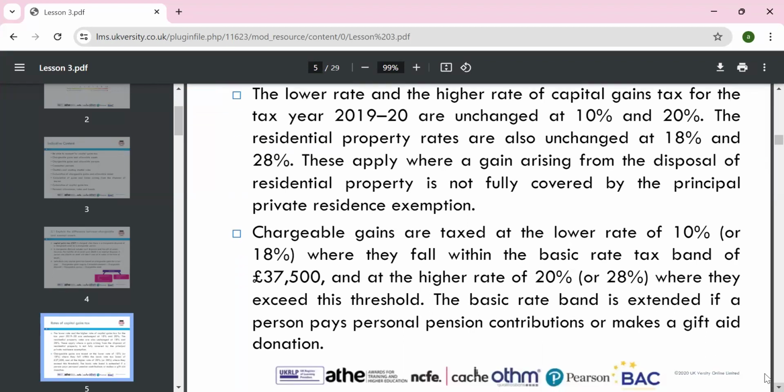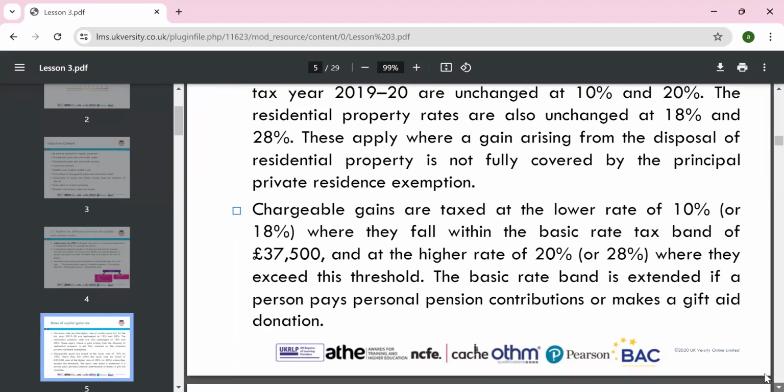So the chargeable gain at the lower rate is 10% and 18%, within the basic rate tax band, 37,500, now 37,700. The higher rates of 20% and 28% apply where gains exceed the threshold. The basic rate band is extended if the person pays personal pension contributions or makes a gift aid donation.